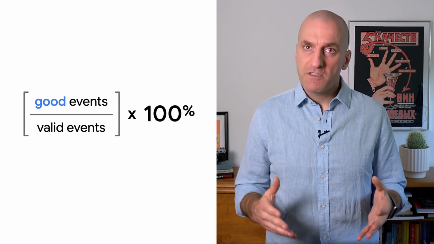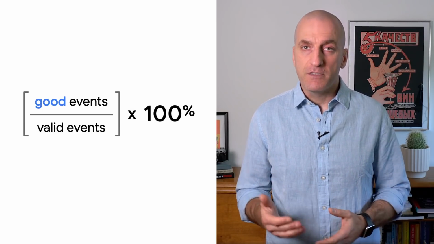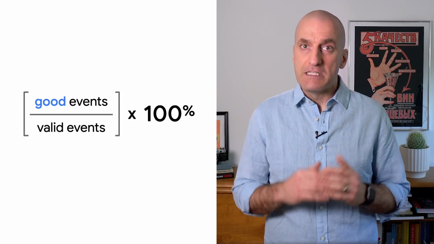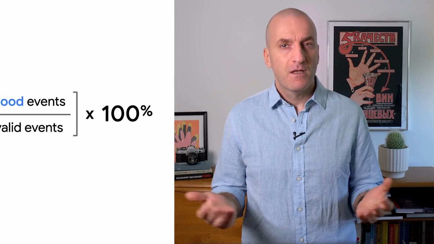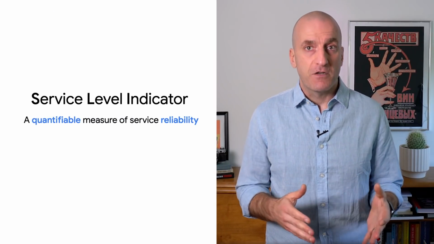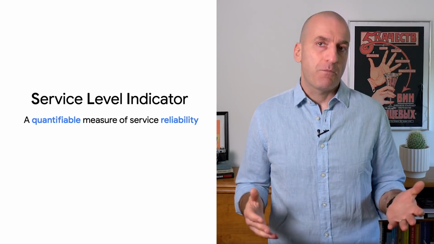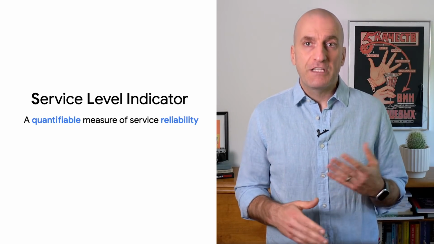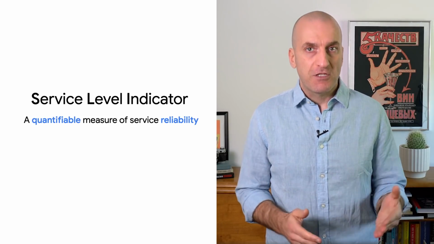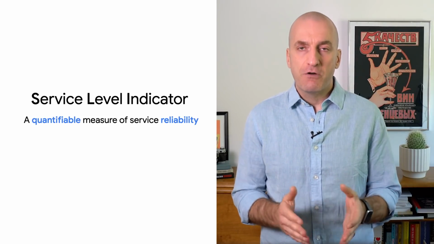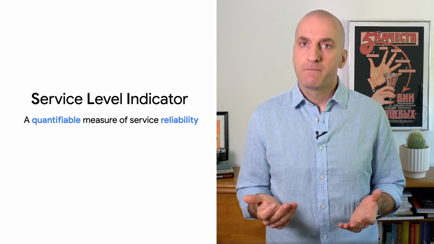We can count the number of times our users attempt to interact with our service over a given time window and divide the number of successful attempts by that total to get a percentage. But how do we define what counts as an interaction and what makes for a good or successful interaction? That's going to depend on the kind of service we're running and managing. For example, a website or mobile app can use HTTP requests separated by status code as an interaction. The thing we'll actually be counting and measuring is called the Service Level Indicator, or SLI.